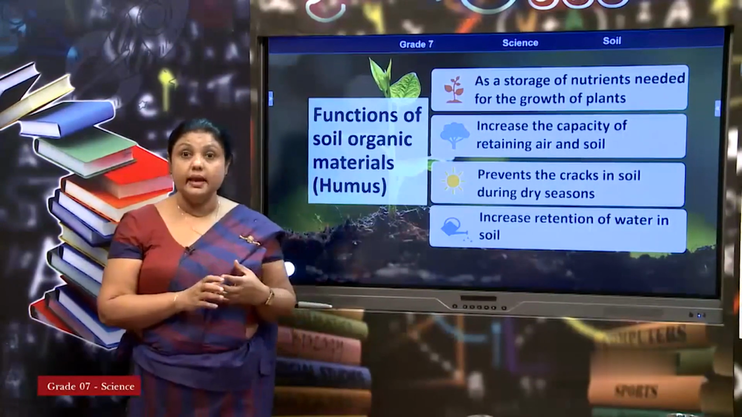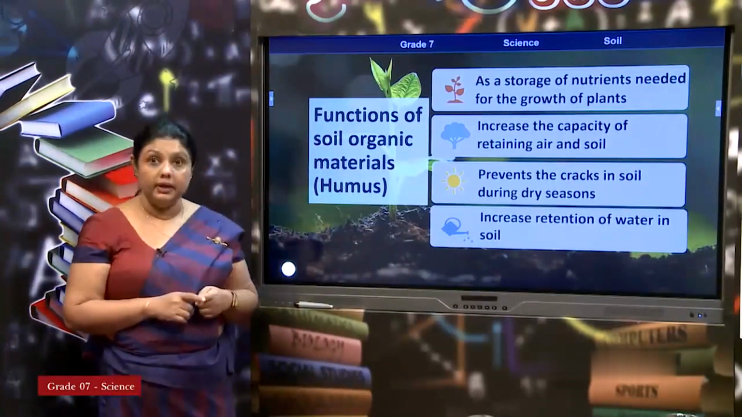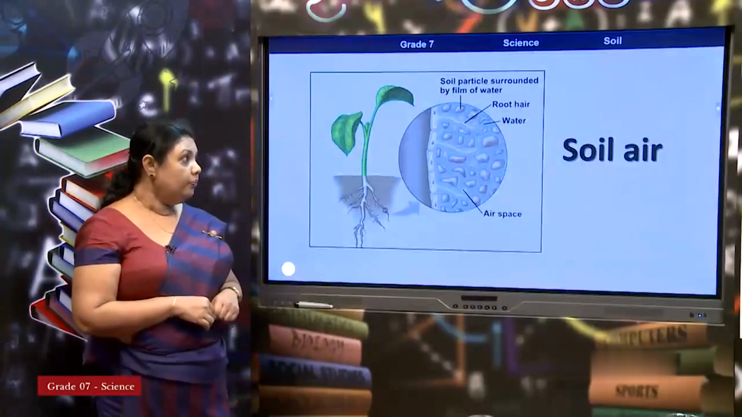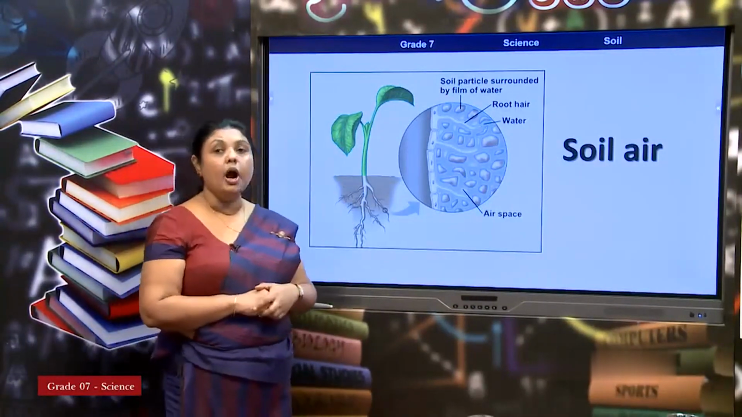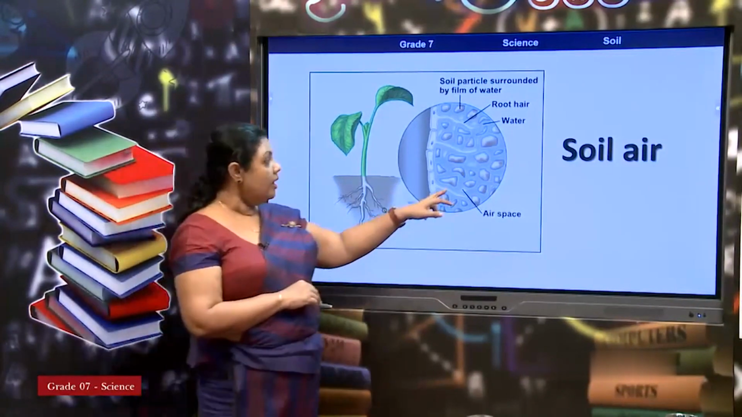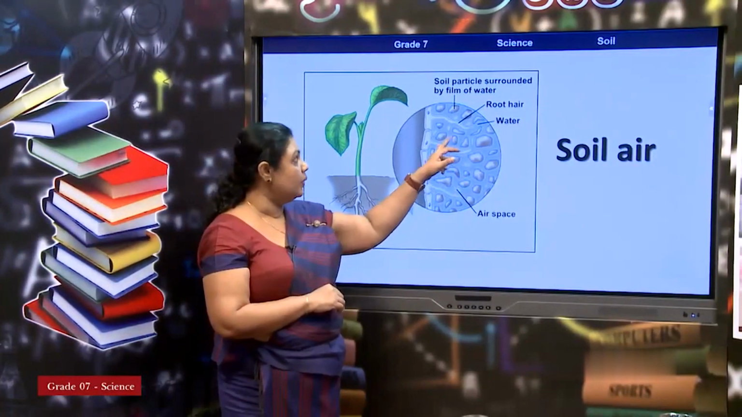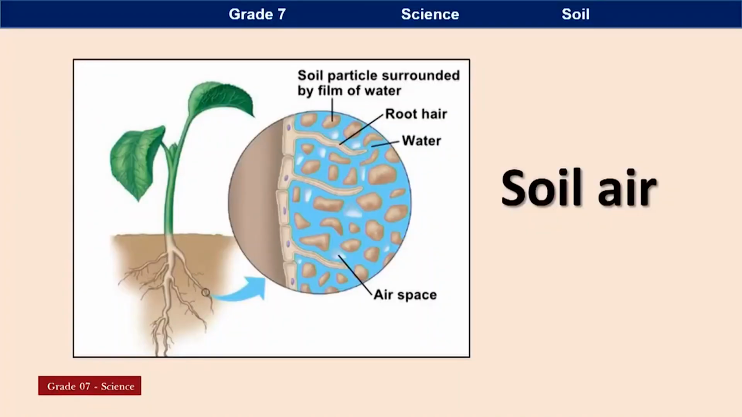When humus is there, retention ability is really high. So, here you see how soil air looks like. Air spaces can be seen this way. Can you see the air spaces? When you take the soil, these brown colored particles are the soil particles. Air spaces are there, and in blue color you can see water. So, now you can understand that among soil particles, air spaces are there, water is there.